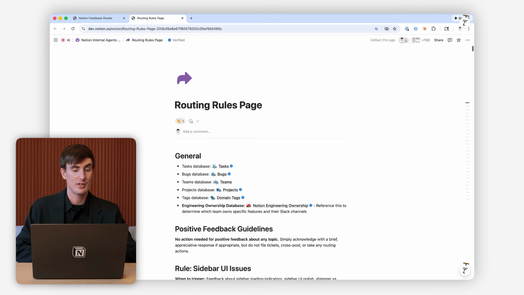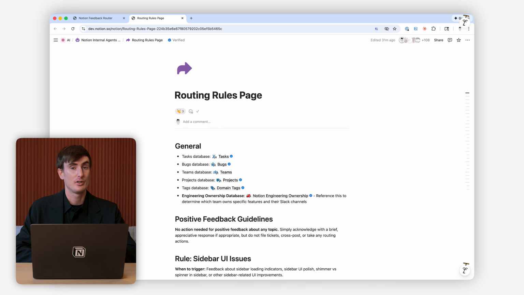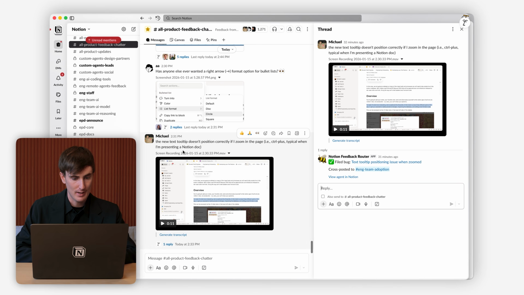The really fun part of this, though, is that no human wrote these routing rules. The way it works actually is we started with a blank page, and the agent is given access itself to learn on the fly where to route things, and it's told to do that in its instructions. So this Notion page is essentially the agent's memory, and I'll show you an example of that.